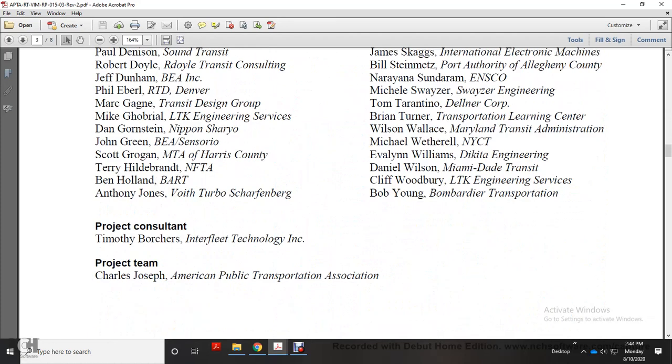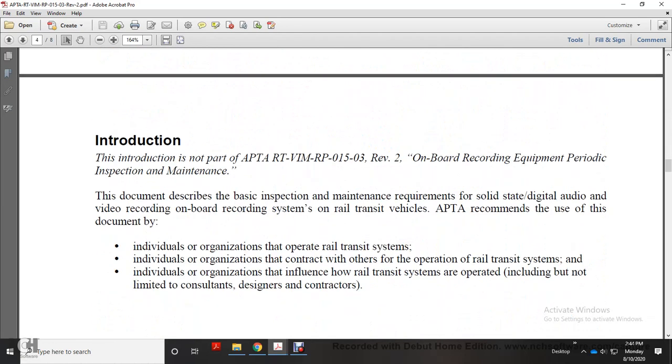Alright, participants, and then the introduction. The introduction is not part of the APTA On RTVIM RP 01503 revision, onboard recording equipment periodic inspection and maintenance. The document describes the basic inspection and maintenance requirements for the solid-state digital audio and video recording onboard recording system on rail transit vehicles.